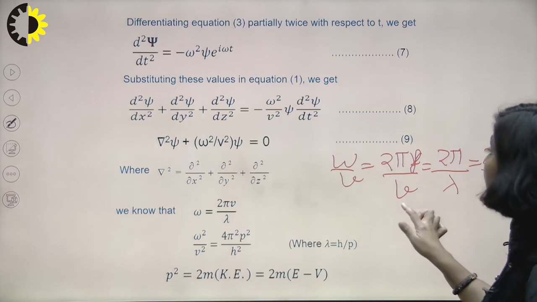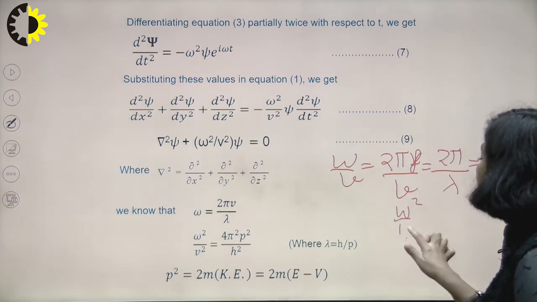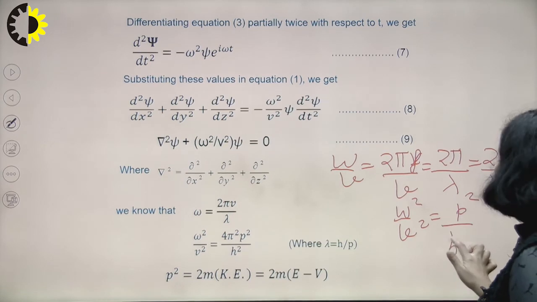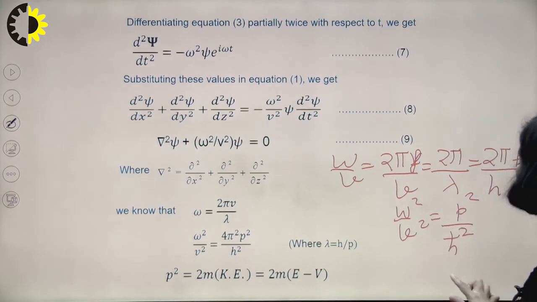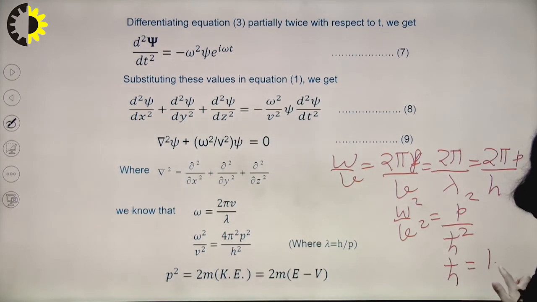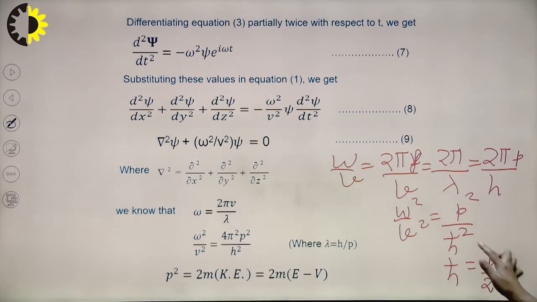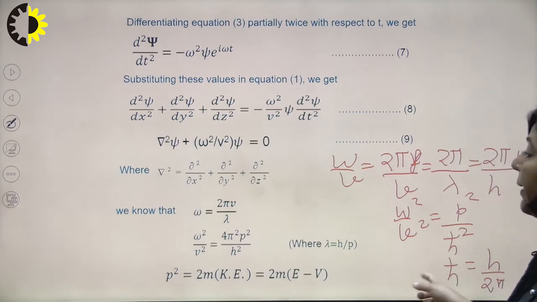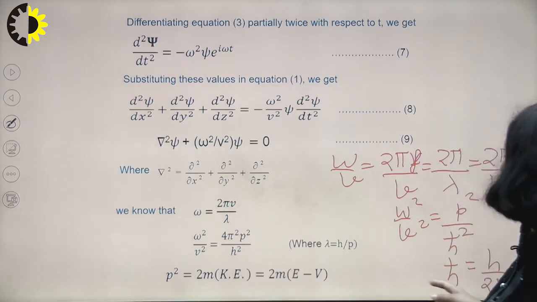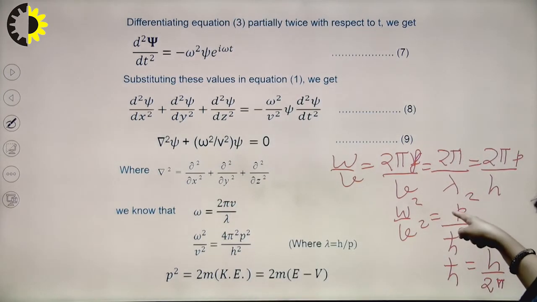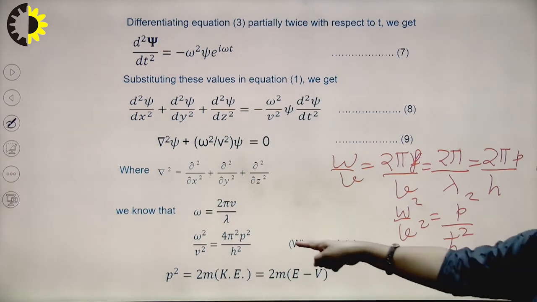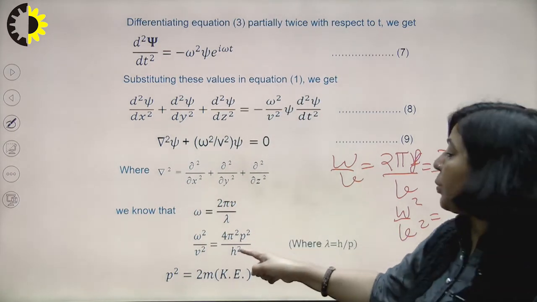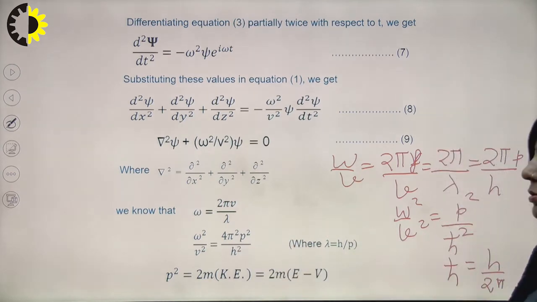So you have omega square upon v square as p square upon h cross square, because h cross can be written as h upon 2 pi, or h cross square is h square upon 4 pi square. So using this logic, omega square upon v square is 4 pi square p square upon h square, and instead of 4 pi square upon h square I am writing h cross square.